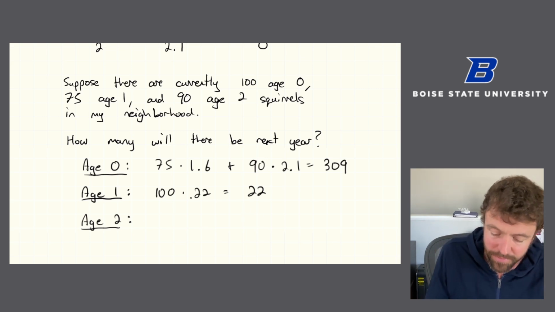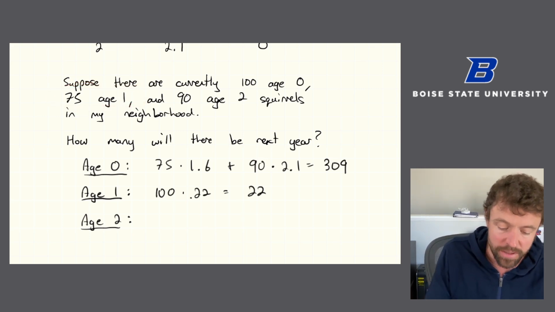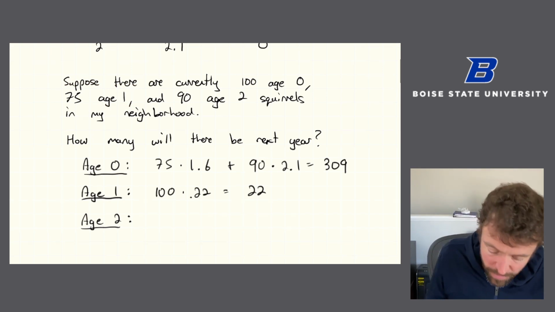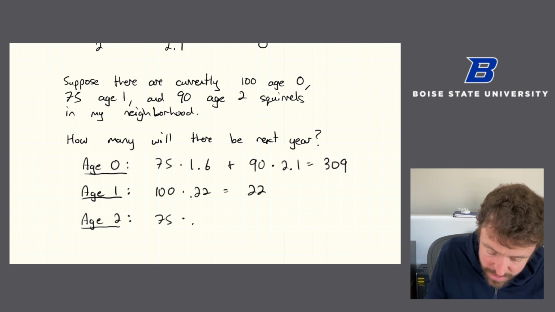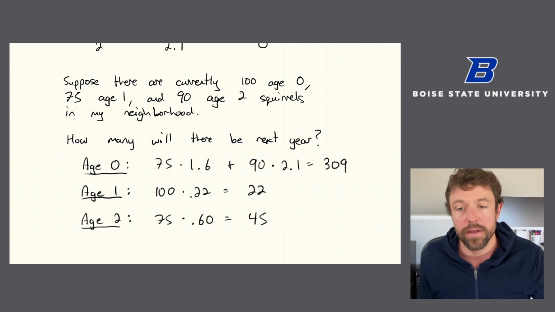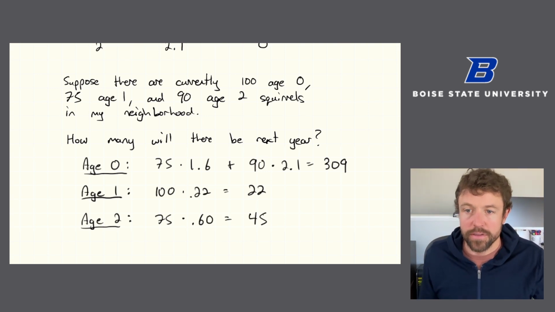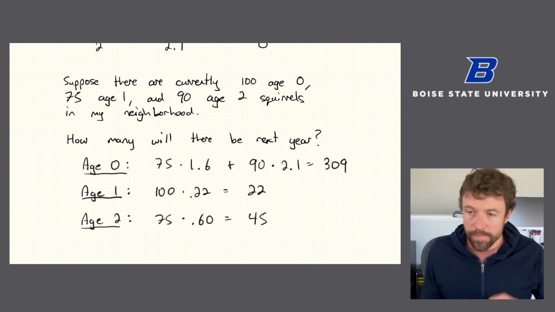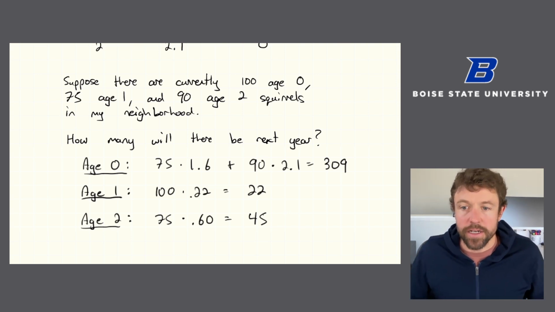Sorry, it's not 60% of 90. It's 60% of 75, right? There were 75 age 1 squirrels, and 60% of them survive. And so there were 45 age 2 squirrels next year. All right, so we figured out how many of each age there will be next year.